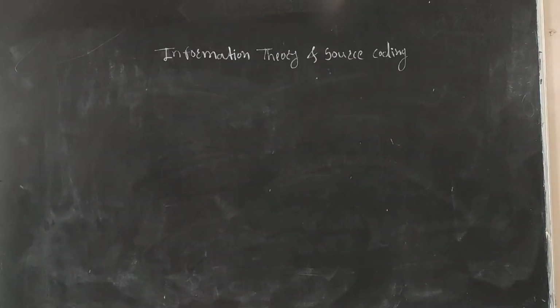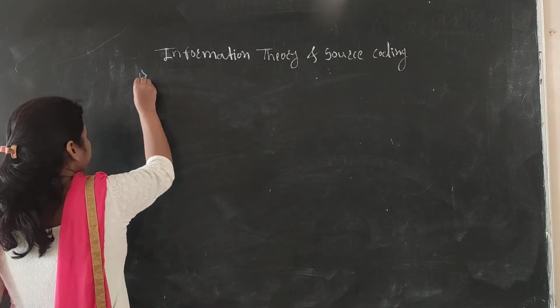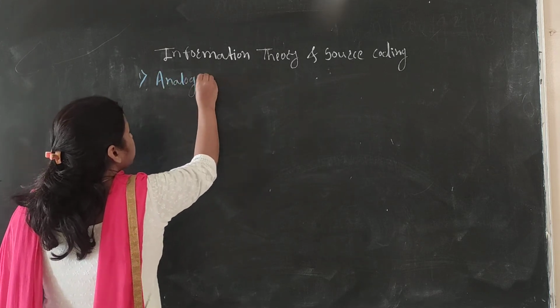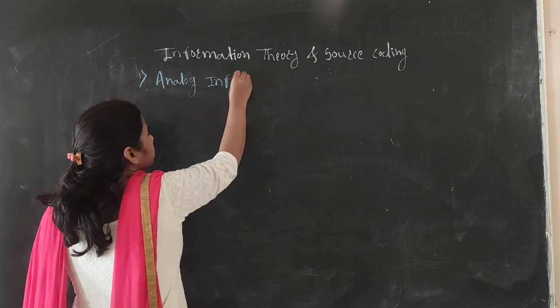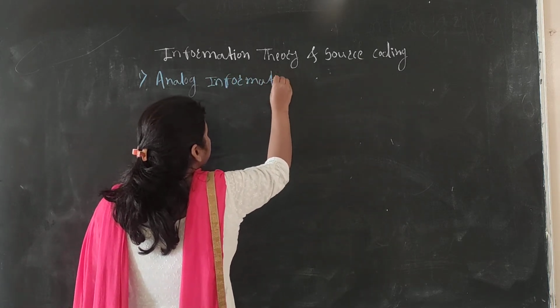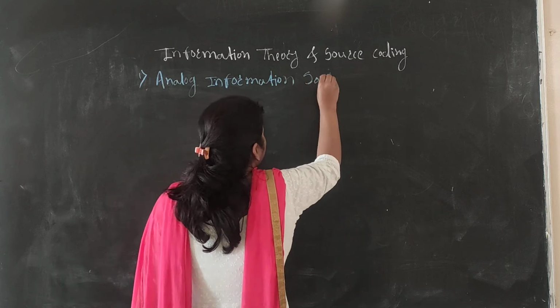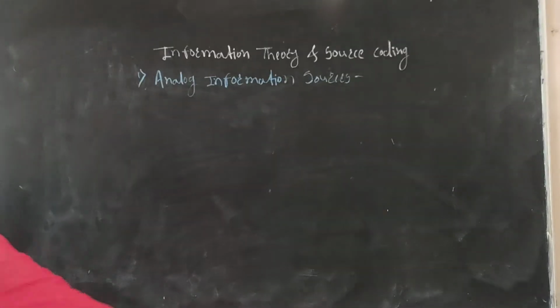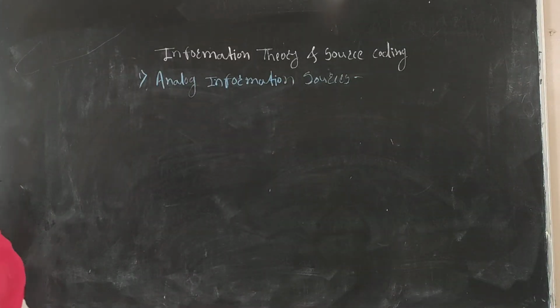Now we will start with the analog information source. It is the first type of source. Communication systems are designed to transmit the information generated by a source to some destination, and these information sources can be of different types.